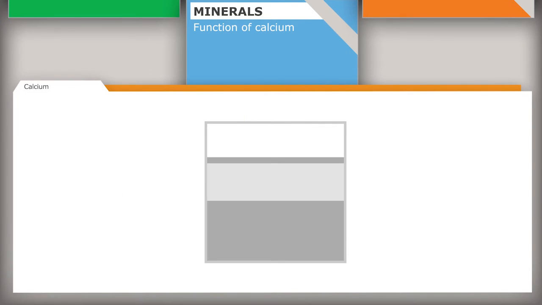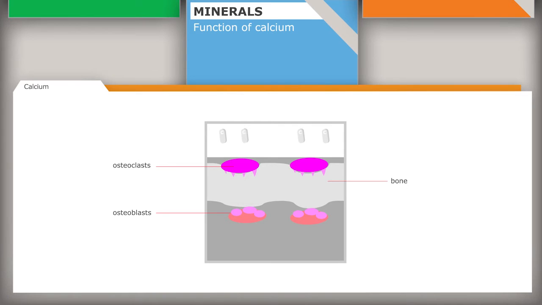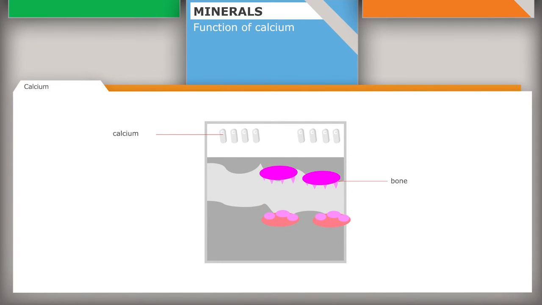Bone tissue is formed by a dedicated cell type called an osteoblast. In contrast, bone is broken down by another cell type called osteoclast. Osteoclasts basically eat away the bone, thereby releasing its constituents, including the calcium. The relative activity of osteoblasts and osteoclasts determines whether the bone is being actively formed or degraded.